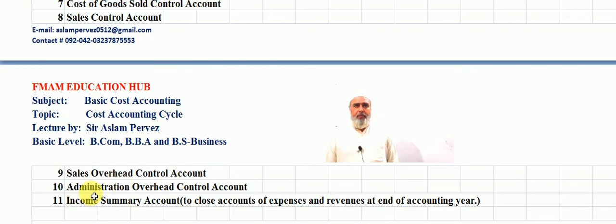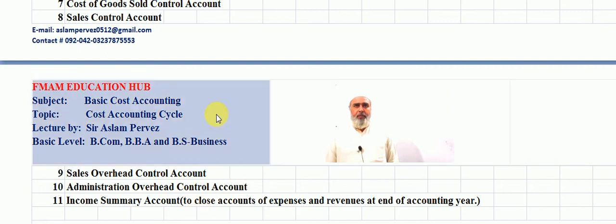The number 10 is administration overhead control account. This is the account in which all admin expenses which occur in the office or head office are charged to the administration overhead control account.